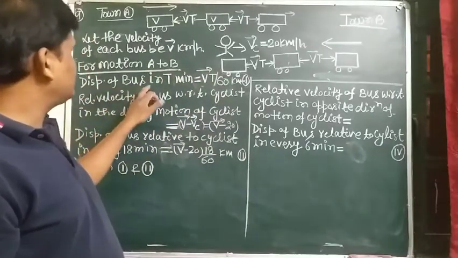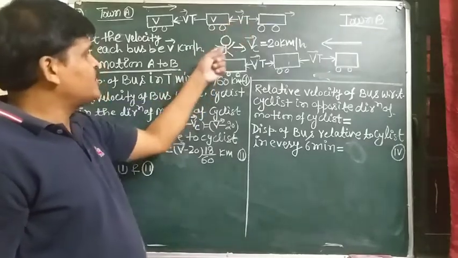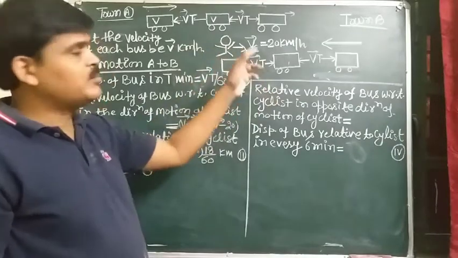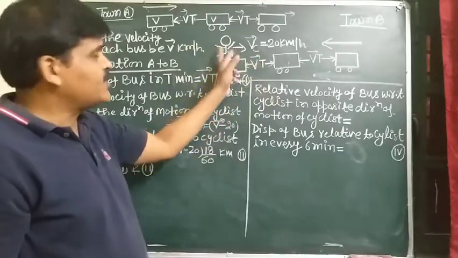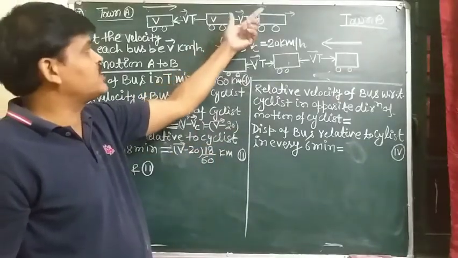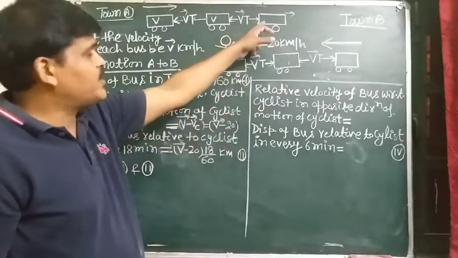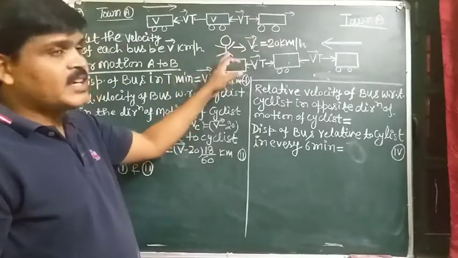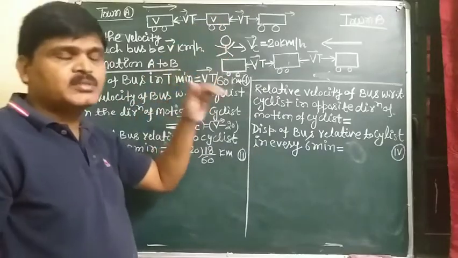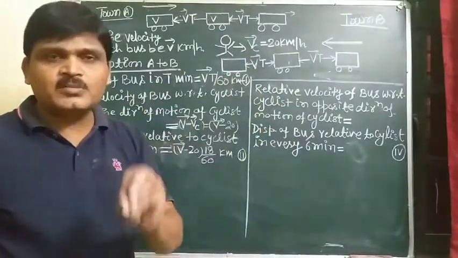So displacement of bus in time t with respect to ground is Vt, and displacement of the bus relative to cyclist in the direction of the motion of cyclist is the same, because the distance between two successive buses remains the same, Vt. This bus passes the cyclist every 18 minutes, and another bus also crosses the cyclist every 18 minutes, and the distance between two consecutive buses remains constant.